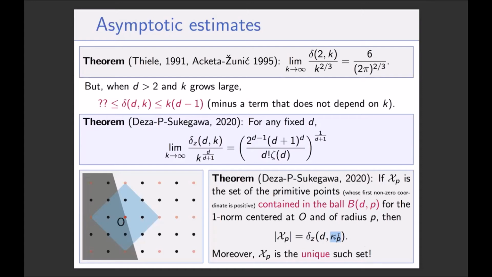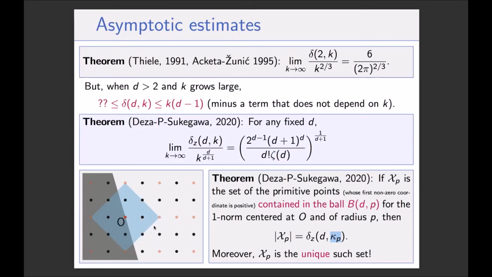So if you take the ball for the L1 norm, so the ball for the L1 norm is a cross polytope. Here in 2 dimensions, it's just a square. If you take the ball for the L1 norm centered at the origin and of radius p, so in the picture here, p is equal to 2, okay?